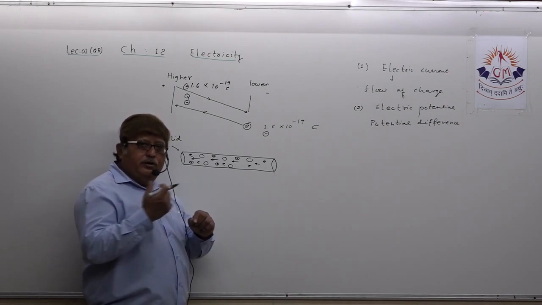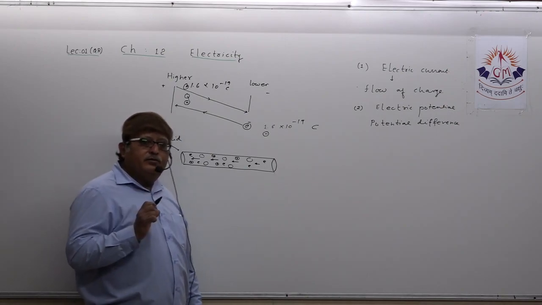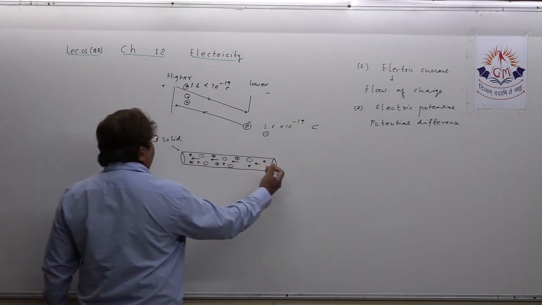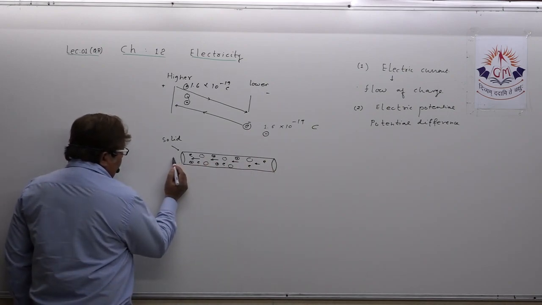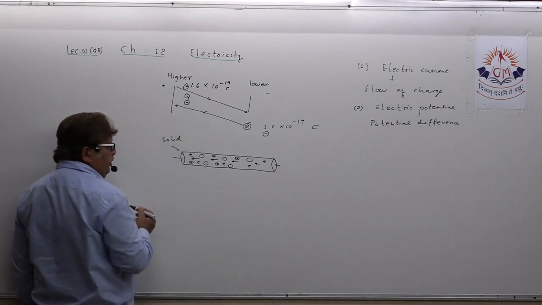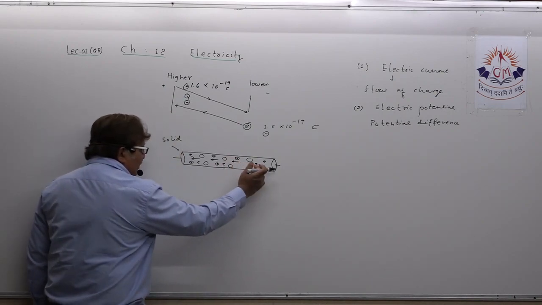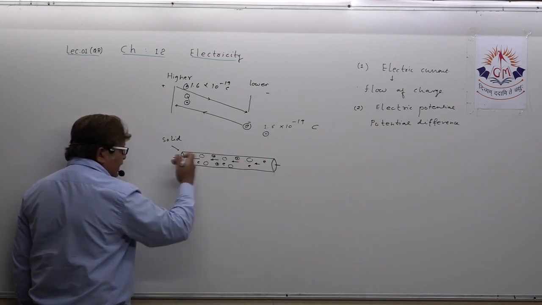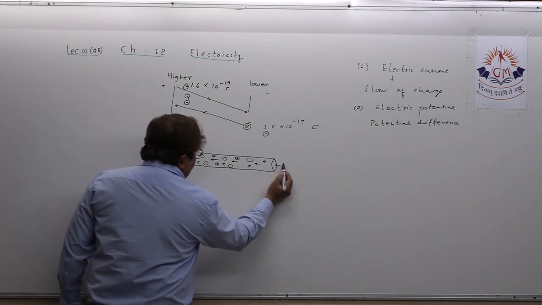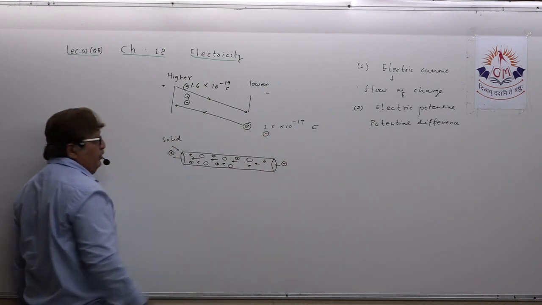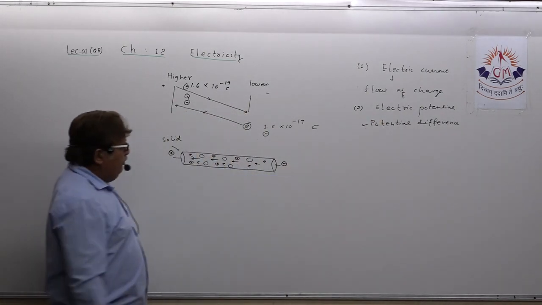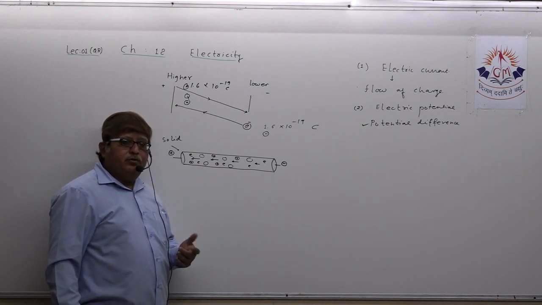They are not drifting in one particular direction, and if you want that to happen, that they drift in one direction, you have to generate potential difference between the two ends of the conductor. If I want the electron to drift in this direction, then I have to make this end higher potential and this end lower potential. Ultimately I have to generate potential difference between the two ends of the conductor.